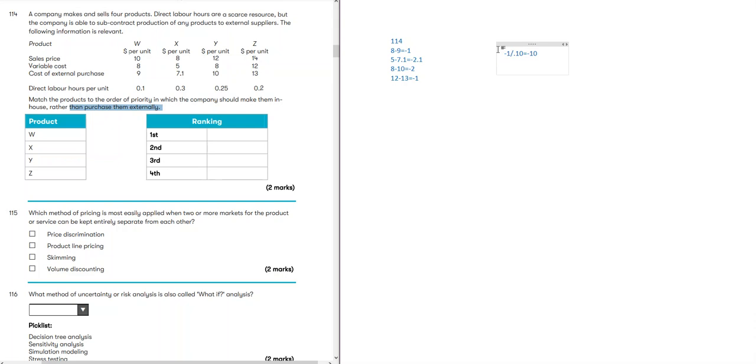The other one costs 0.21 divided by 0.30, it becomes 0.7 per hour. And this one is dividing by 0.25, is 8, and the other one 1 divided by 0.20.